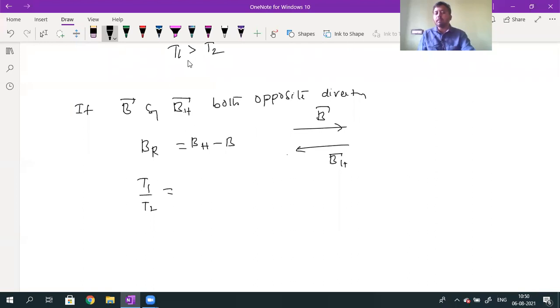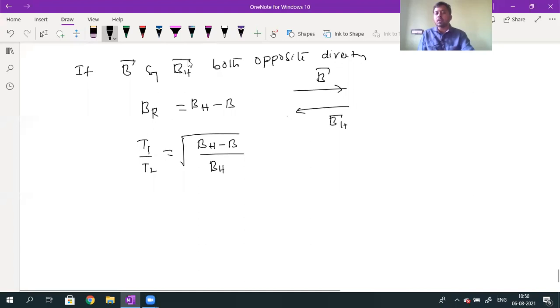So what is the T1 by T2 value? T1 by T2 is equal to root over BR divided by BH, so root over BH minus B divided by BH. Here the numerator is less compared with the denominator. So what does it mean? T1 is less than T2, or T2 is greater than T1. Obviously, whenever the resultant magnetic field induction decreases, what happens to the time period of oscillation?